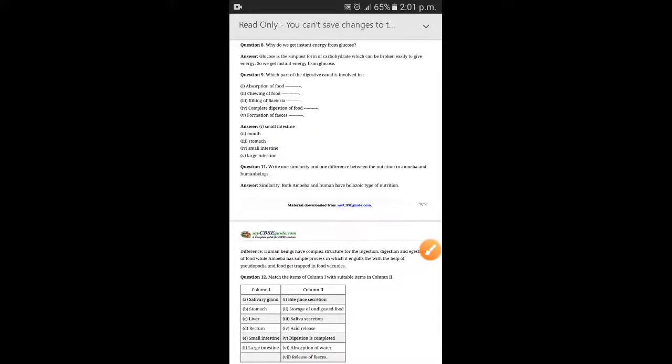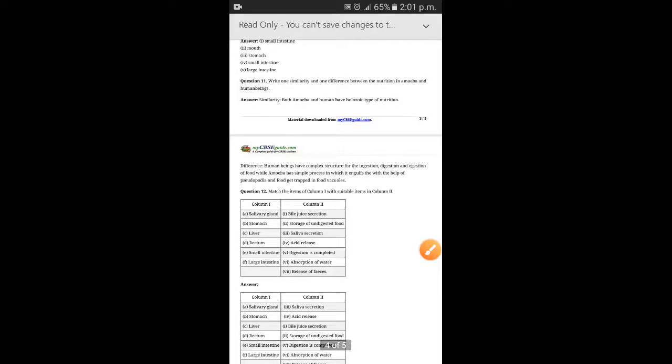Next question, one similarity and difference between nutrition in amoeba and human beings. Beta, what is the similarity in amoeba and human beings? They both have holozoic type of nutrition. Now what is the meaning of holozoic? Holozoic means heterotrophic nutrition. Heterotrophic nutrition is the nutrition in which the organisms depend directly or indirectly on other organisms like green plants for their food supply, right?